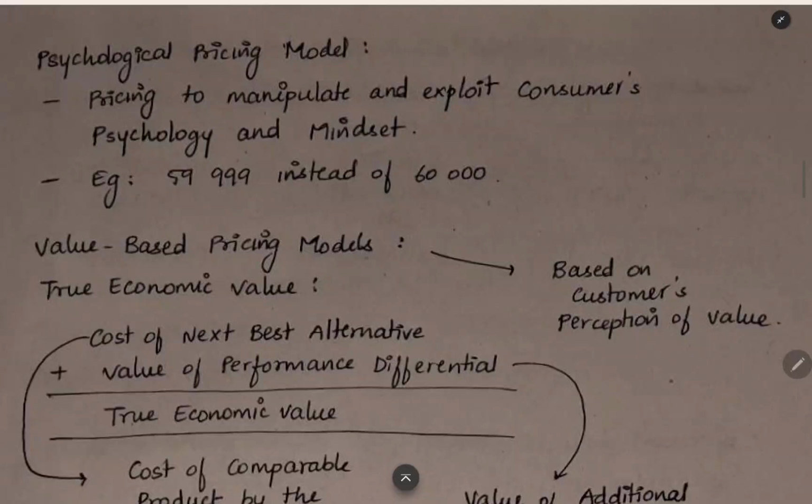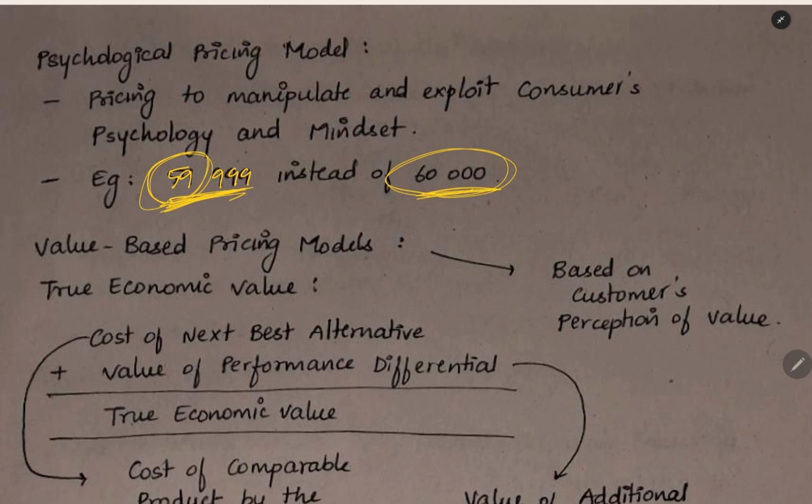For example, in mobile phones, for each and every product, instead of a round figure, they will keep absurd figures like 59,999. Why they are keeping it is that when you see this figure, psychologically our mind will think that it is in the 50,000 range. But actually, the price is 60,000 less 1 rupee. That 1 rupee is not a significant value. We will think that it is in the 50,000 range. So it will affect us psychologically and will attract us to buy it.